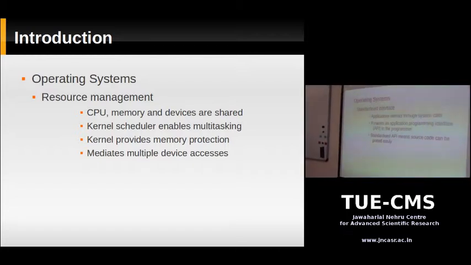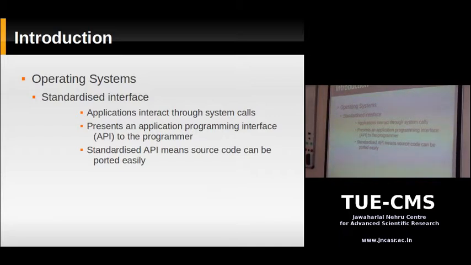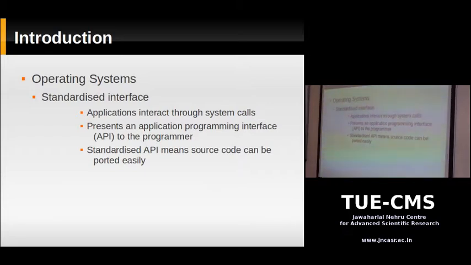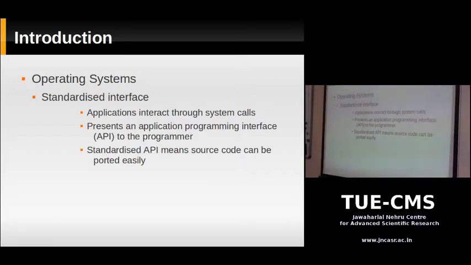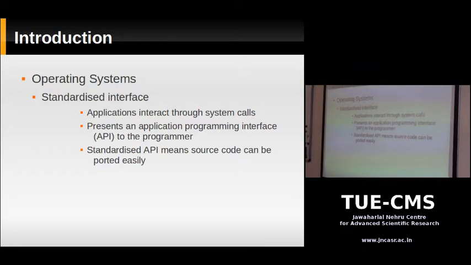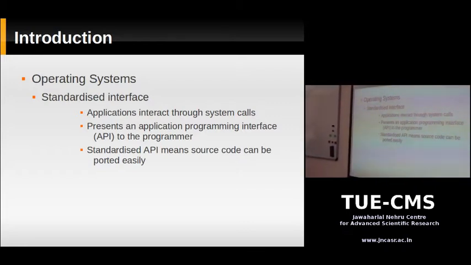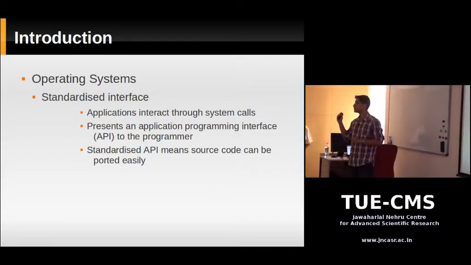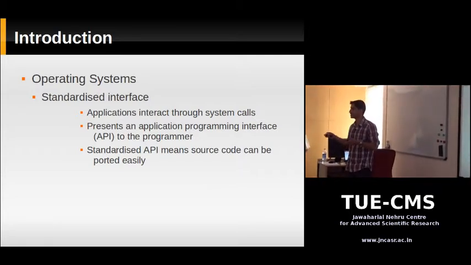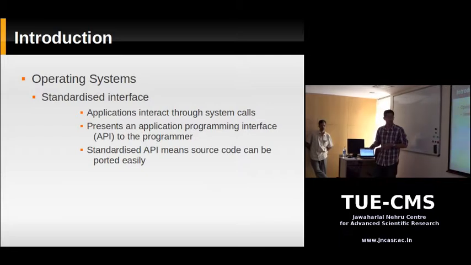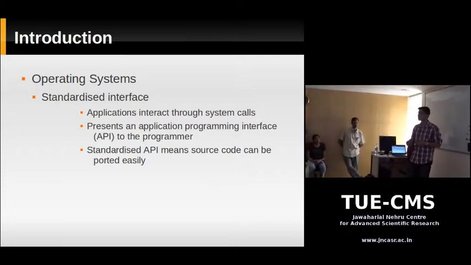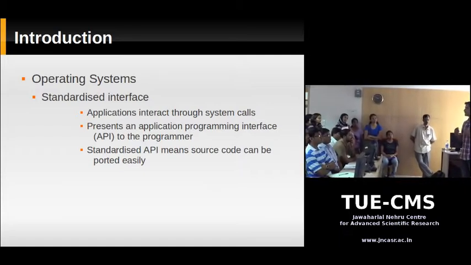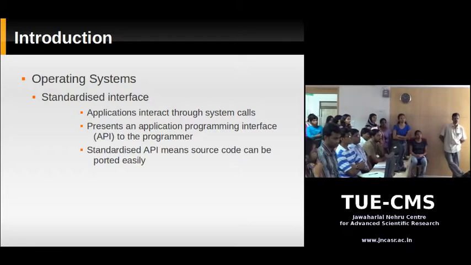Okay. Now, standardized interface. Earlier I was talking about how your program would talk to the operating system, and how the operating system in turn would take care of doing the hardware-specific part. For example, suppose your program needed to open a file. Your program would call the open system call. It would call a function called open, and you need to pass some parameters like the name of the file and how you would like to open it, whether in read mode or write mode. Once you call this open function, it's the operating system that actually talks to the hard disk and pulls that file from storage. So the operating system knows exactly how to talk to the hardware.